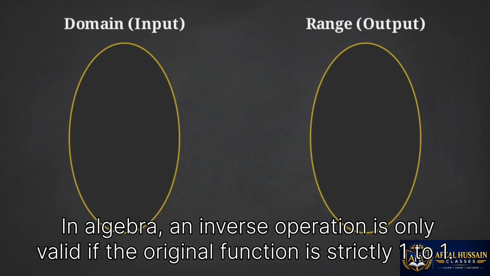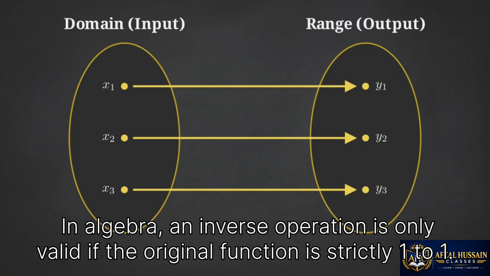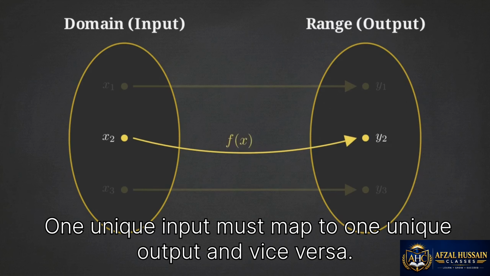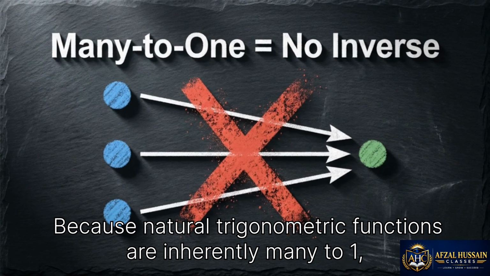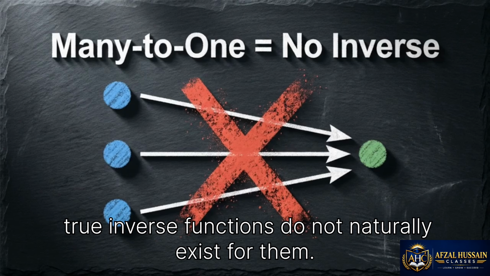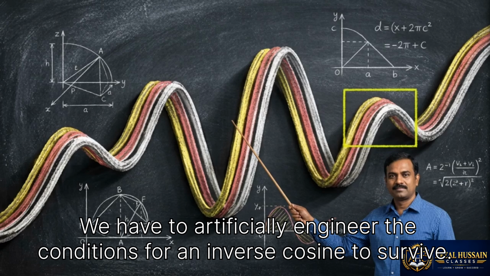In algebra, an inverse operation is only valid if the original function is strictly 1-to-1. One unique input must map to one unique output, and vice versa. Because natural trigonometric functions are inherently many-to-one, true inverse functions do not naturally exist for them. We have to artificially engineer the conditions for an inverse cosine to survive.